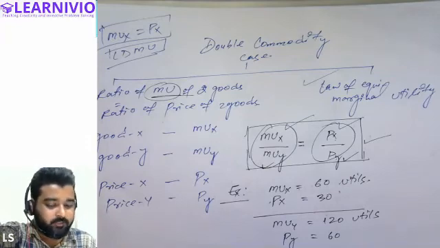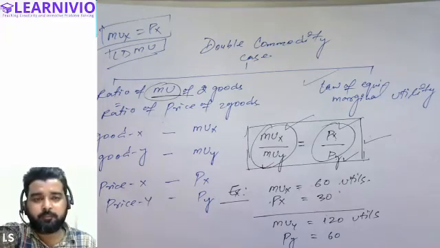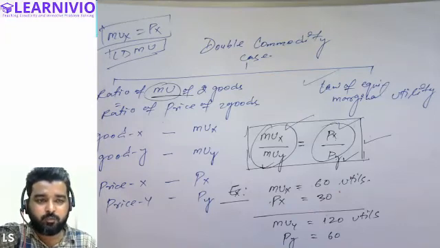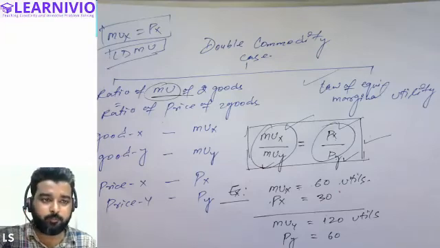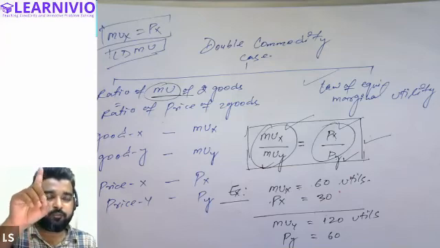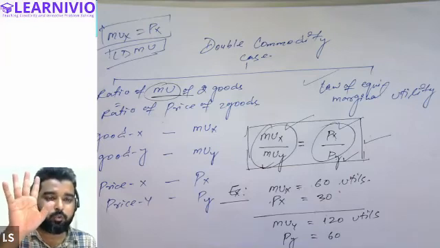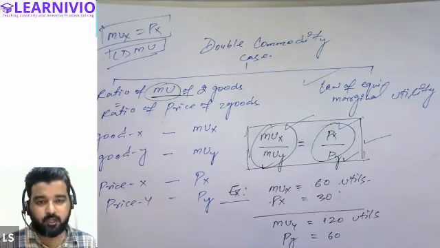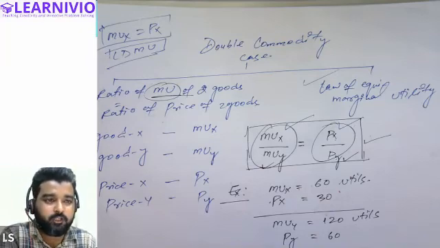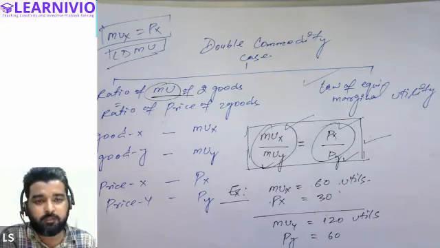All right. So I think we have covered everything in the utility approach. First of all, we started this chapter with the meaning of consumer's equilibrium. Then I told you that there are two approaches to understand the concept of consumer's equilibrium. We started with the utility approach, right? And in the utility approach, we covered the meaning of utility, total utility, and marginal utility. Then we covered the law of diminishing marginal utility. After that, we understood the relationship between total utility and marginal utility. We also drew the diagram. And in the previous class, we covered the utility of money and consumer's equilibrium in the single commodity case. In today's class, we were discussing the double commodity case.